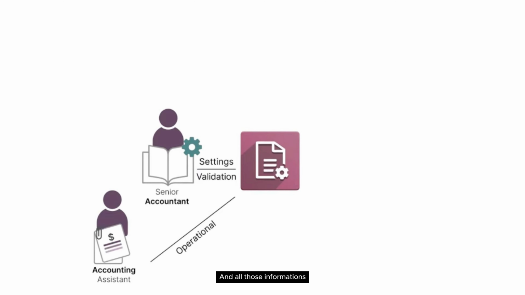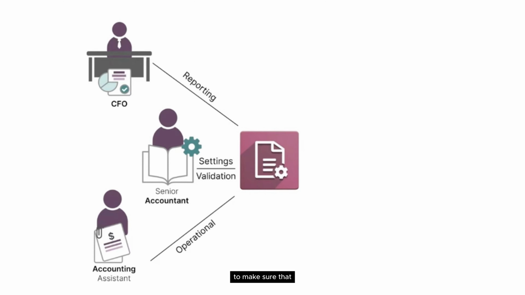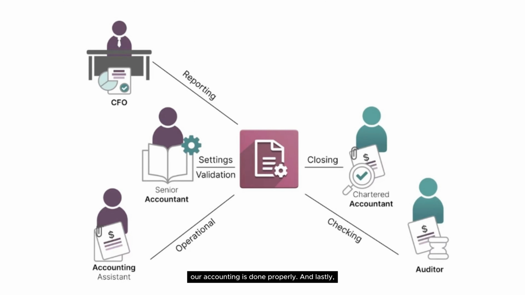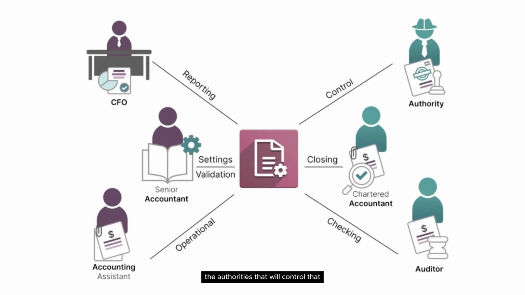And all this information is going to be exploited by the CFO to make sure that the financial health of the company is ensured. On the external side, we might have some interaction with the chartered accountant to close our tax period and our fiscal year, and also have a check from the auditor to make sure that our accounting is done properly. And lastly, the authorities will control that our accounting is done by the rules.